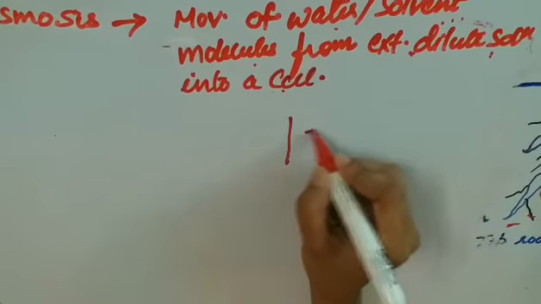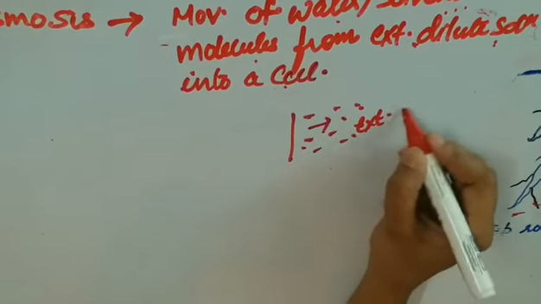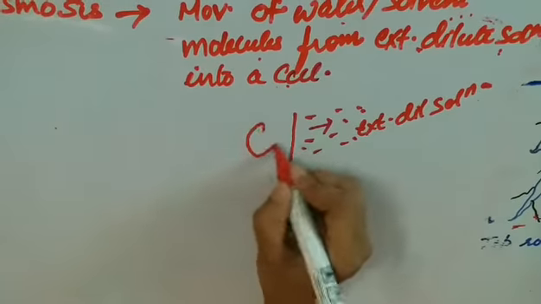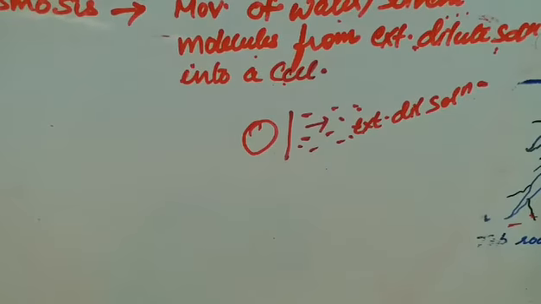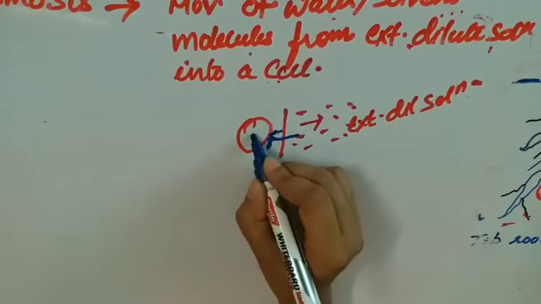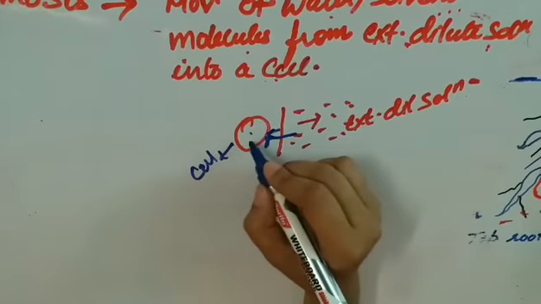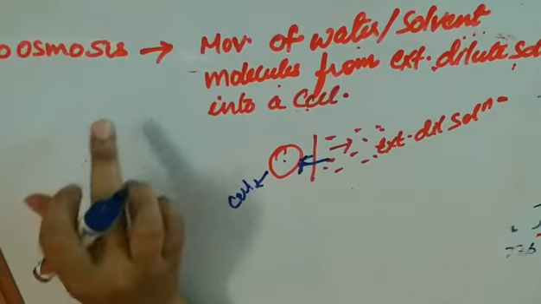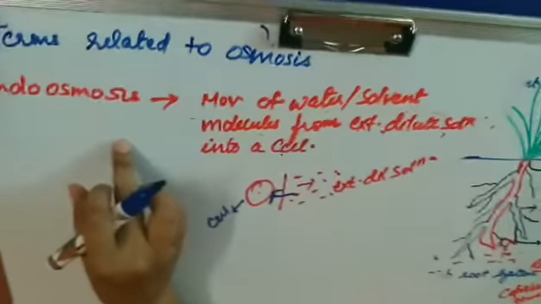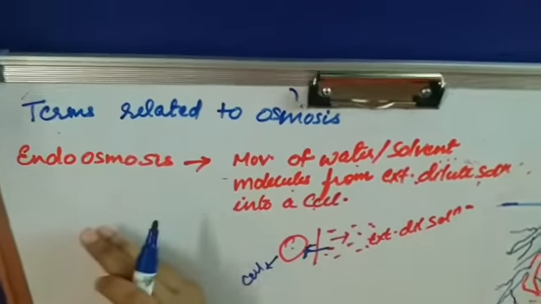suppose this is an external dilute solution, and it is a cell. When the movement of the water molecules is inside the cell, then this is known as endoosmosis. So how is the movement of the water molecules inside the cell? By the selectively permeable membrane or the cell membrane.